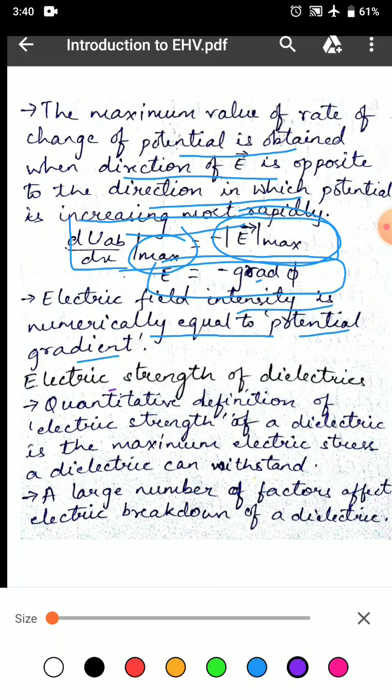Let us talk about electric strength in dielectrics. Quantitative definition of electric strength of a dielectric is the maximum electric stress a dielectric can withstand. A large number of factors affect electric breakdown of a dielectric.